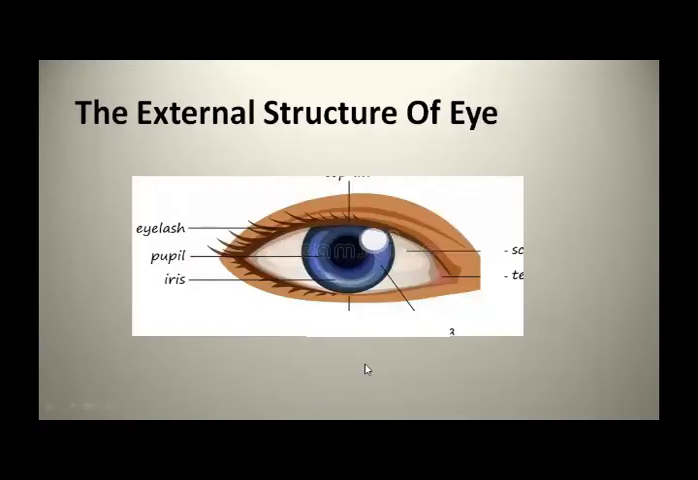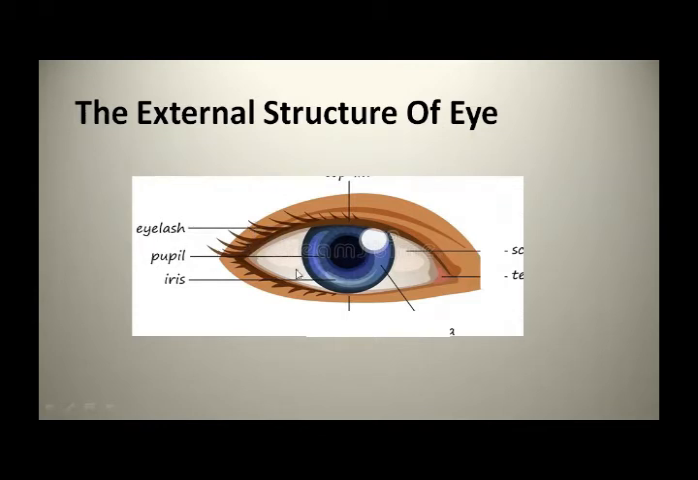This is the external structure of the eye. This is the outside of the eye. And this skin part, this folding skin part, is the eyelid. Okay, and these small hairs are eyelashes. And what is the function of eyelashes? They protect us from strong sunlight. Okay, so these small tiny hairs are eyelashes.